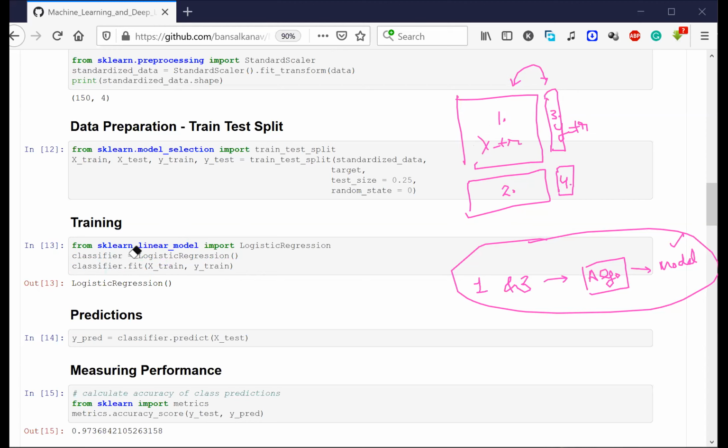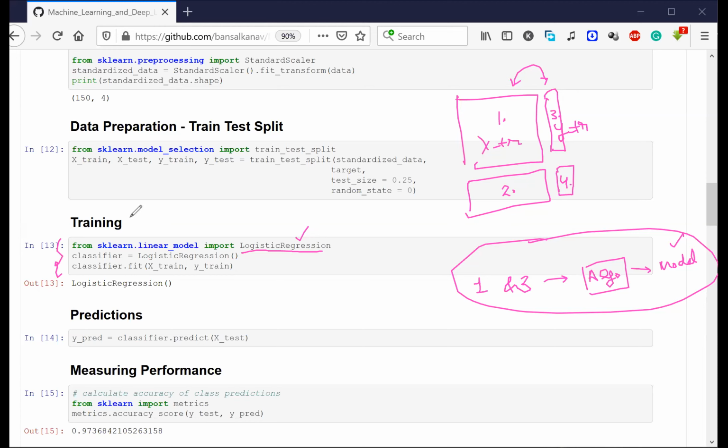So for any machine learning algorithm, any code that you write, you just need to change this thing here. It can be linear regression, SVM, decision tree, any algorithm. In machine learning there are around 20-30 algorithms. You just need to write the same code again and again to do this entire machine learning part.